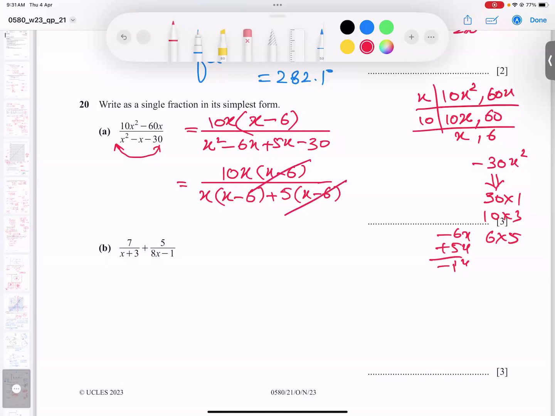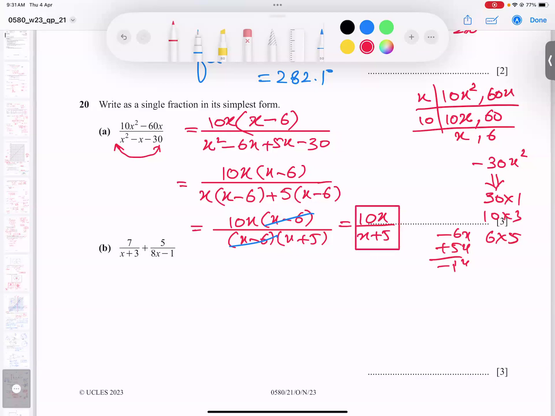Some students try to cancel this way, totally wrong. You will maximally simplify the denominator, then do the cancel process. So this part and this part are common. If I take common out, what is left? If this part and this part are gone, so this and this are left. X plus 5 left. And this cancels out. And this is my answer finally: 10x over x plus 5. And I believe the point is clear. So let's go for the next question.